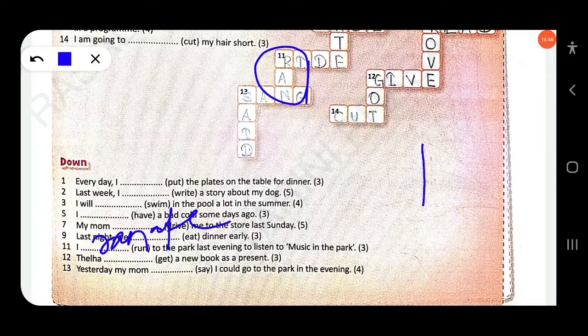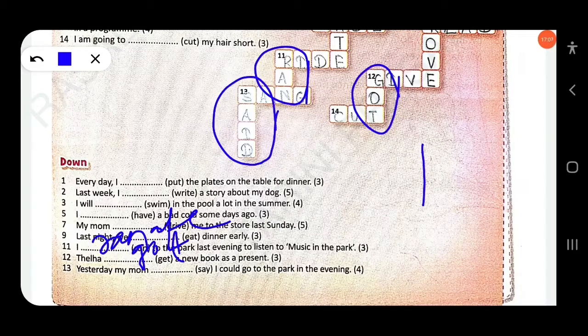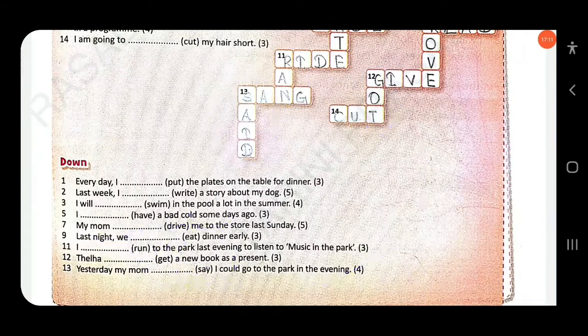Then next, Thela dash a new book as a present. You know, get, down 12. So here got. Got. Clear? Then next, yesterday my mom dash I could go to the park in the evening. Down 13. So here said. You have to write here said. Okay, clear?